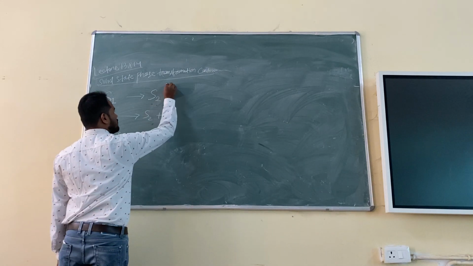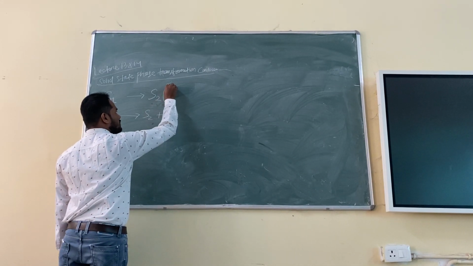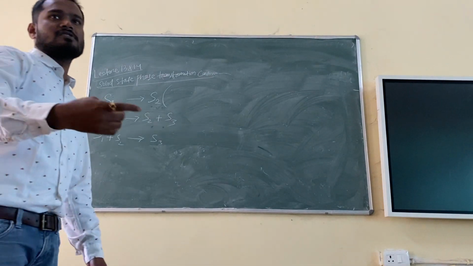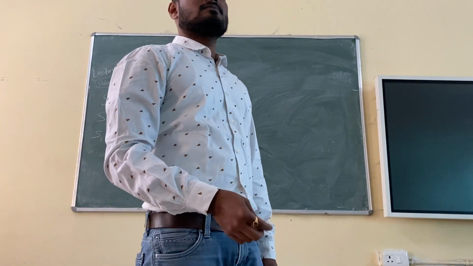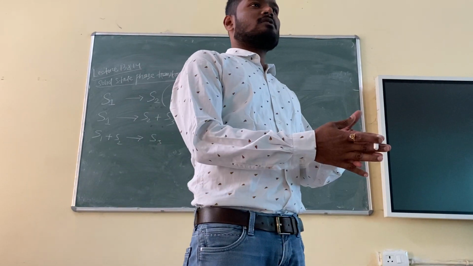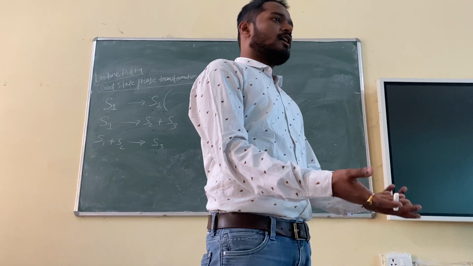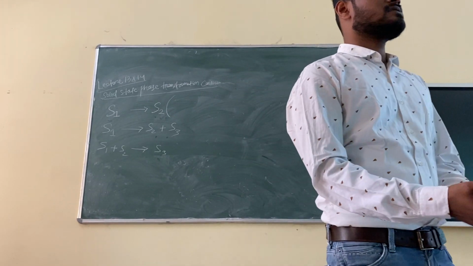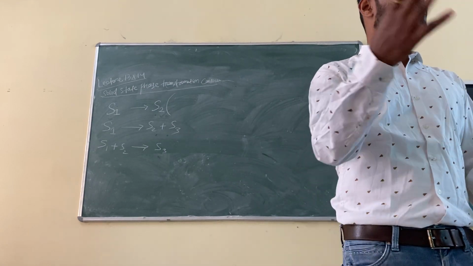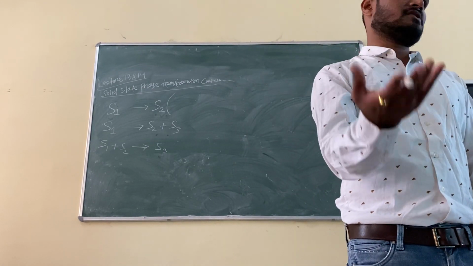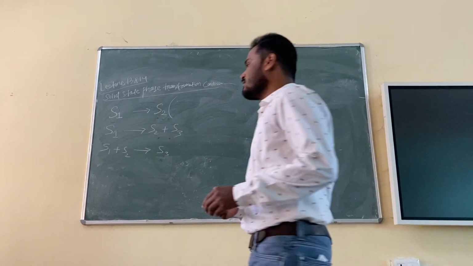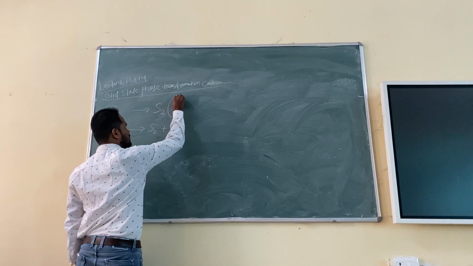So the best example I can give: can you give an example where one solid becomes another solid having a different crystal structure? Pearlite. Very good. In pure iron, we basically see those metals which show allotropic transformation. Allotropes are the same chemical element but different physical forms. Different physical forms means different crystal structure, so the arrangement of atoms will be different. So this example is allotropic transformation.